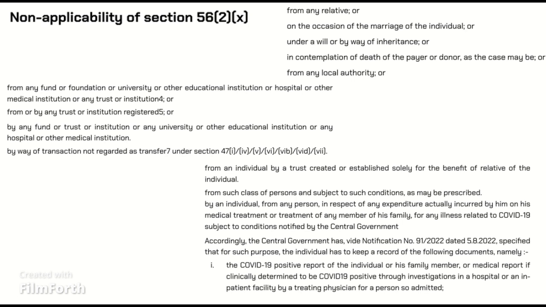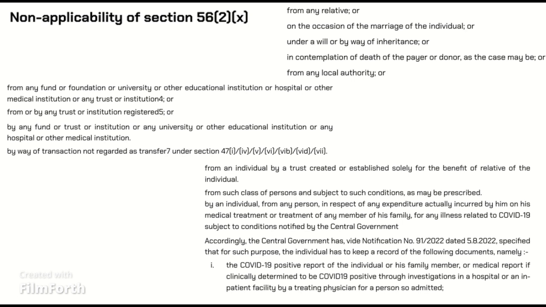from an individual by a trust created or established solely for the benefit of relative of the individual, from HUF on total or partial partition of HUF to members, asset received by an Indian amalgamated company from the amalgamating company, from holding company to 100% subsidiary company or vice versa where the transferee is an Indian company, asset received by an Indian resulting company from the demerged company in a demerger. Any shares received by shareholders under amalgamation or demerger which is not regarded as transfer under Section 47.